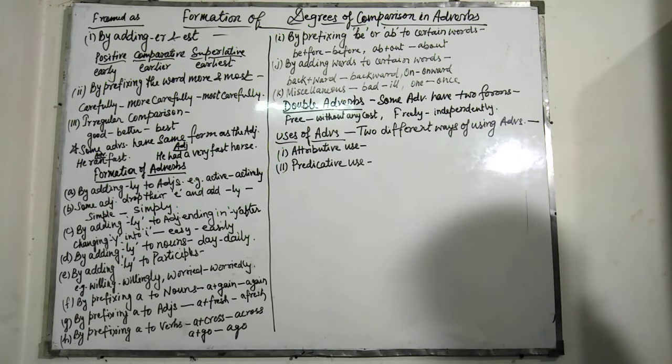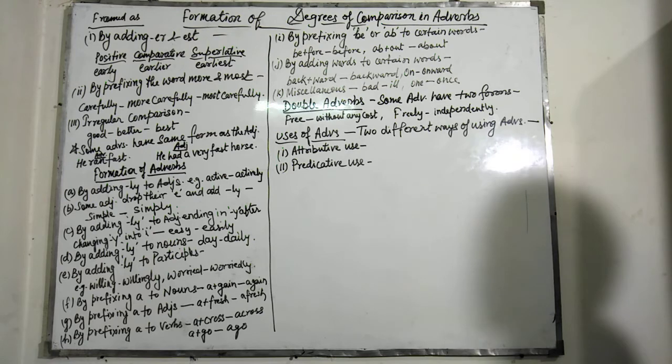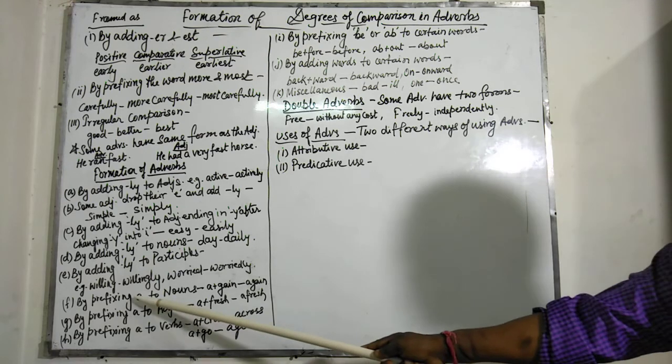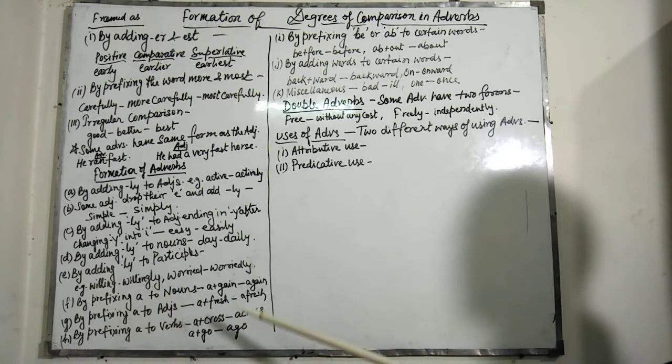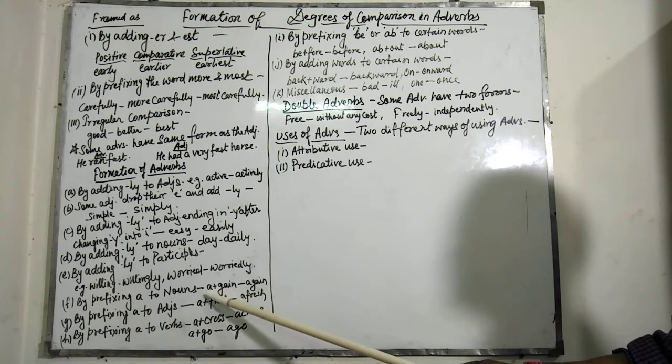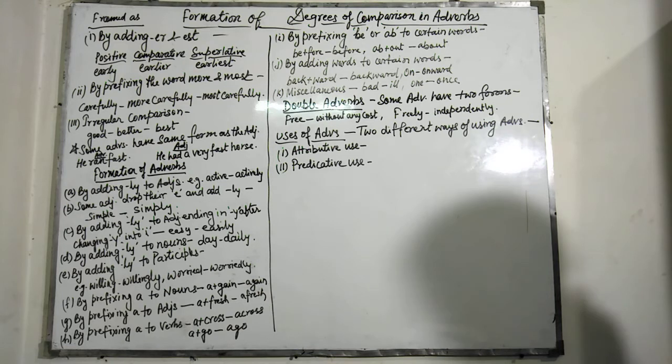Next is by prefixing a to a noun. For example, gain is a noun; a is prefixed and it becomes again. A plus back, aback; a plus side, aside; a plus way, away. Next is by prefixing a to adjectives.